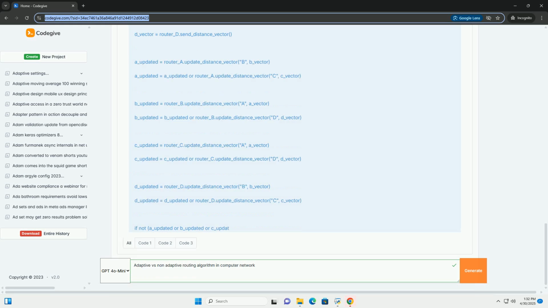Fairness. The algorithm should distribute traffic fairly among the available paths, avoiding congestion on certain links while others are underutilized. Optimality. The algorithm should find the best path according to some defined metric, for example shortest path, least cost, highest bandwidth. 2. Adaptive versus non-adaptive routing, the core difference. The fundamental distinction between adaptive and non-adaptive routing lies in their response to network conditions.